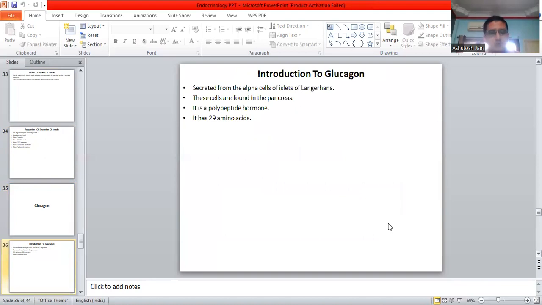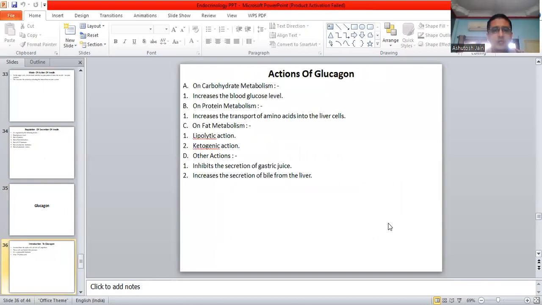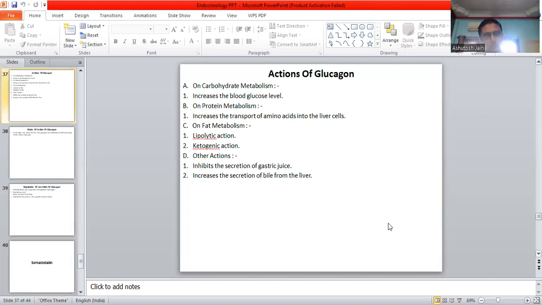So, introduction to glucagon. It is secreted from the alpha cells of islets of Langerhans. These cells are found in the pancreas. It is a polypeptide hormone. It has 21 amino acids. Actions of glucagon on carbohydrate metabolism: increases the blood glucose level. On protein metabolism, increases the transport of amino acids into the liver cells. On fat metabolism, lipolytic action, ketogenic action.